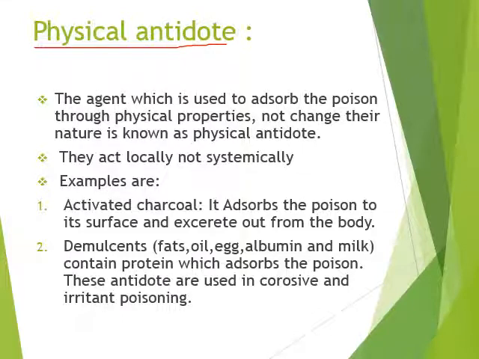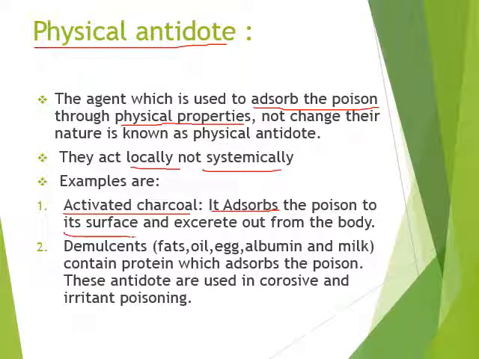Physical antidotes are those substances which absorb the poison through their physical property. They do not change the nature of the poison or produce any systemic effect in the human body. They absorb the poison to their surface. They act locally, not systemically. We can see the example of activated charcoal. Whenever poison is consumed by some person, then if activated charcoal is given, it absorbs the poison to its surface.